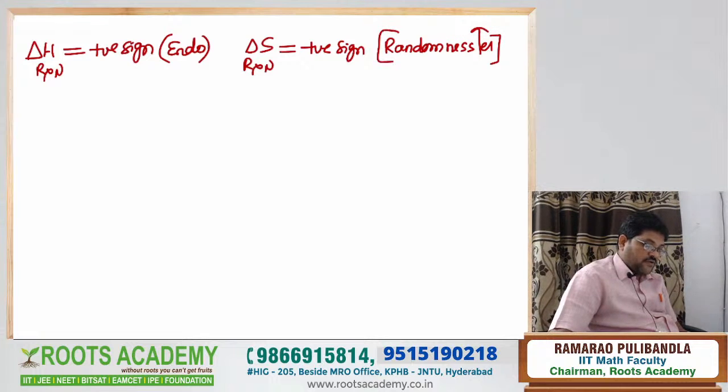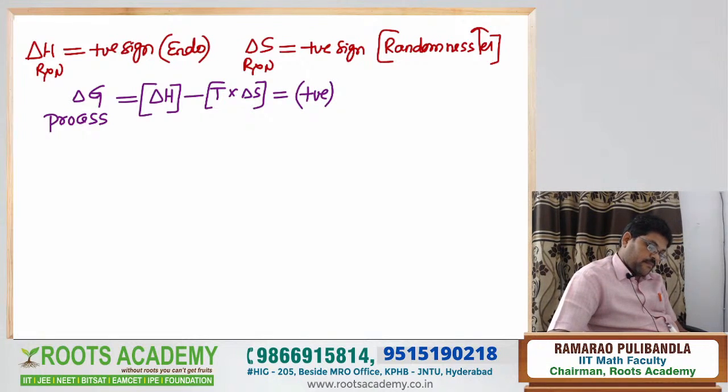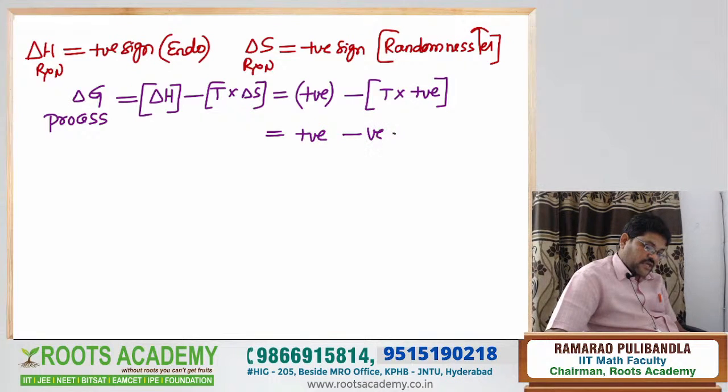Then substitute in the formula. Now you get delta G of the process is equal to delta H minus T into delta S. Now delta H is positive sign, minus T into delta S is negative sign at the given temperature.